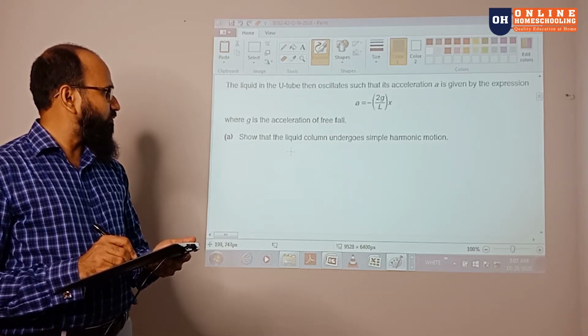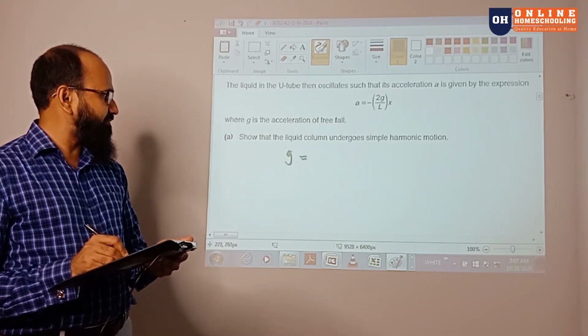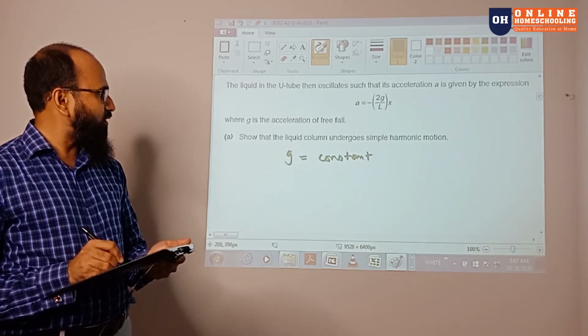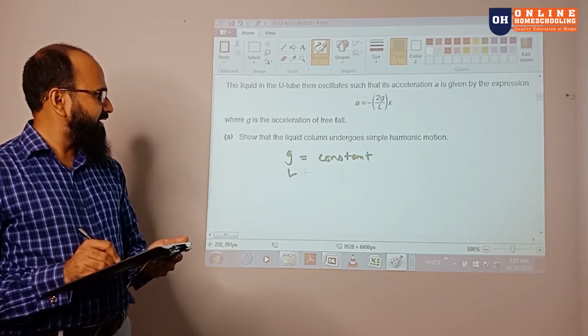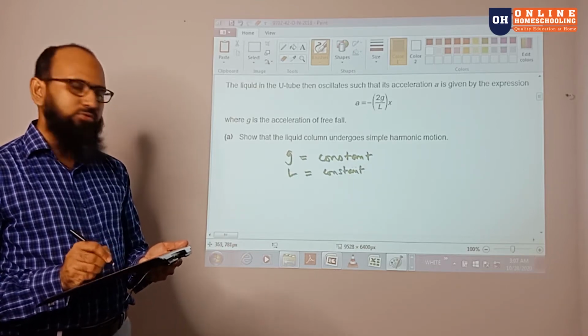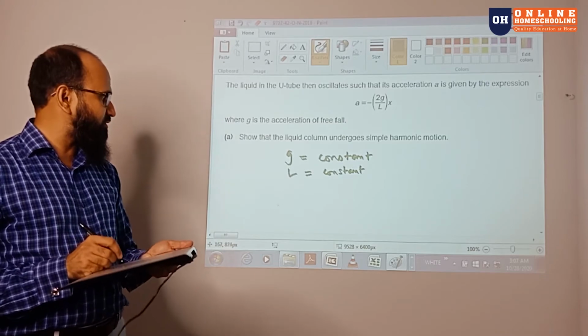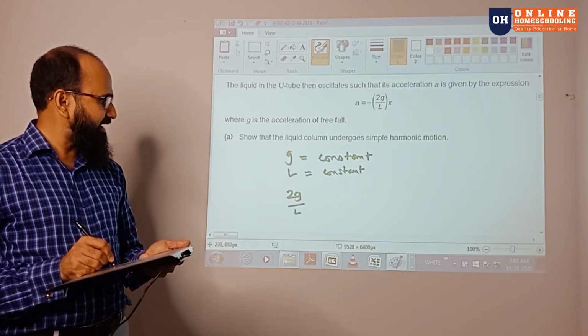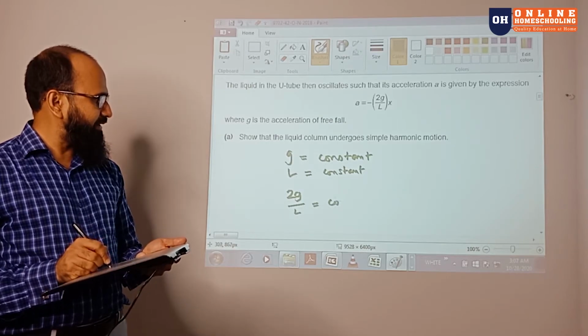Here, G is constant, and L, the length, is also constant. So if both G and L are constant, you can easily write that twice G by L will definitely be a constant.